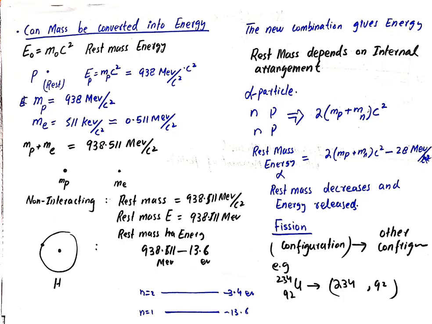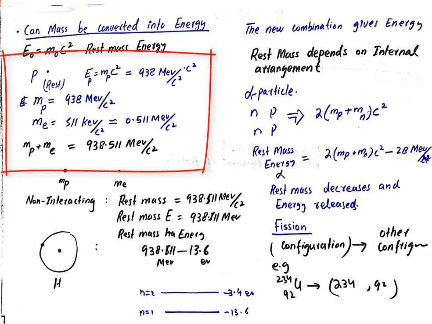So let us consider that we have a proton which is at rest, that is, there is no kinetic energy, and also it is not in any kind of potential field. Therefore the total energy will be the rest mass energy, given by m naught c squared. The mass of a proton is 938 MeV by c squared. MeV by c squared is the unit of mass which is widely used in nuclear physics or atomic physics. So the rest mass energy of the proton is 938 MeV.